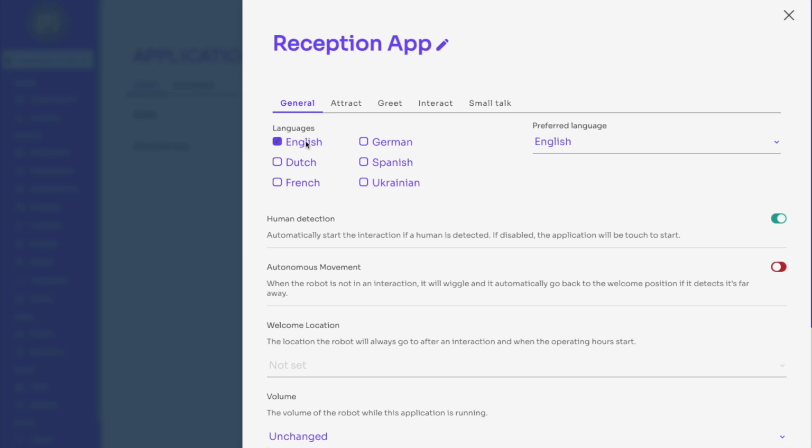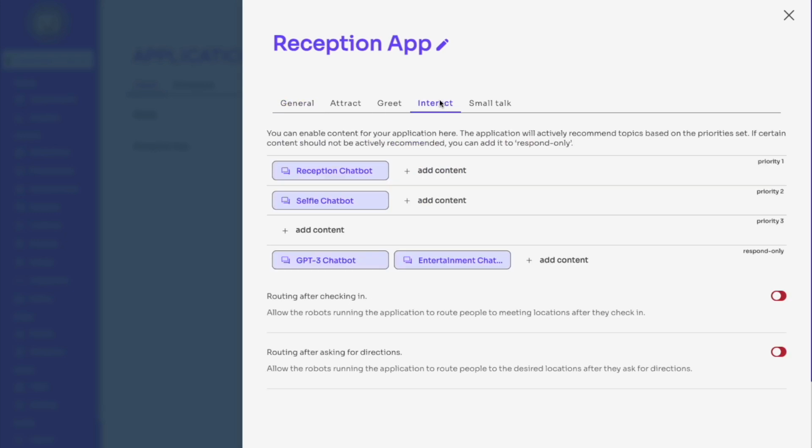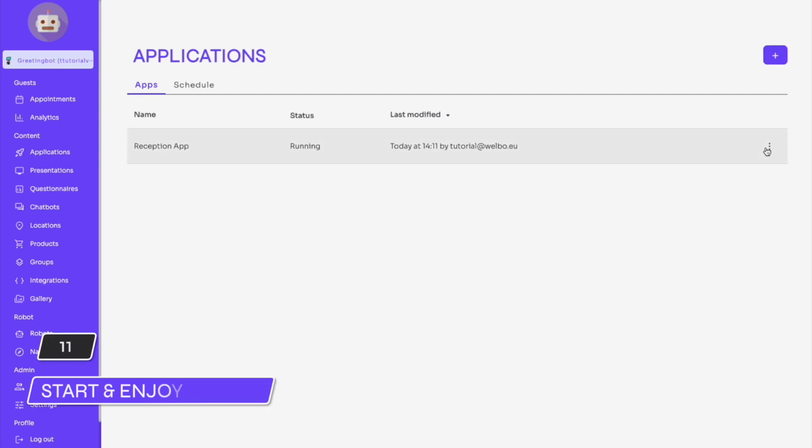If this application is available in 2 languages and your presentation is only available in 1 language, you will get an error. In this case, all is proper. You can select the Interact tab, press the Add Content button on the top row, labeled as Priority 1. In the pop-up, ensure the presentation category is active and select the favorite movies presentation which we just created. That is it. Now the new presentation is part of the robot application. You can close this screen via the cross in the top right corner. Use the three dots icon to start this updated application on the robot.